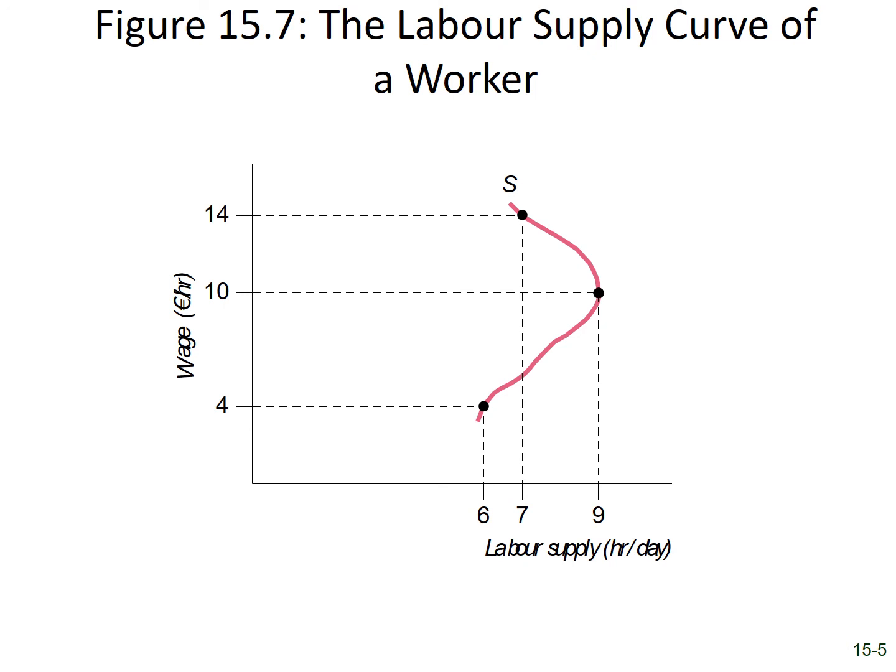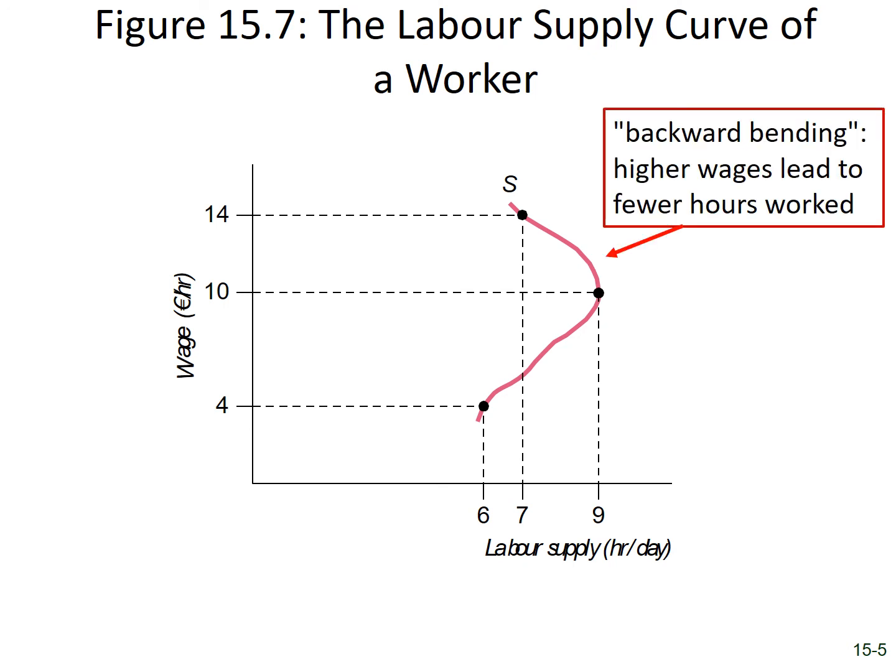However, past this wage of 10 euros, you see that the supply curve of the worker is backward bending, which means that higher wages lead to fewer hours worked. This actually makes sense because as the individual has already earned a relatively high income for the day, the individual actually wants to spend more time on leisure. So it actually can make sense that once a certain amount of income has been earned, the rest of the time may be chosen by the individual to be spent on leisure.